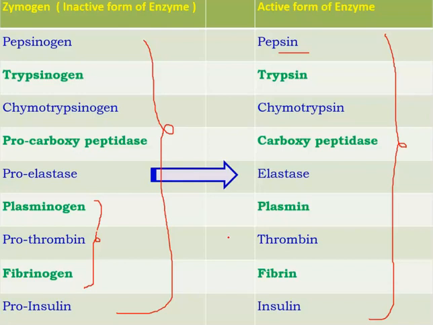Let's sum up again. The holoenzyme is the entire enzyme which contains protein and non-protein parts. The apoenzyme is made of only the protein part. Coenzyme is the organic molecule and cofactor is the inorganic molecule. Prosthetic group is tightly bound, either coenzyme or cofactor, but tightly bound to the enzyme. And zymogens are inactive forms of the enzyme.